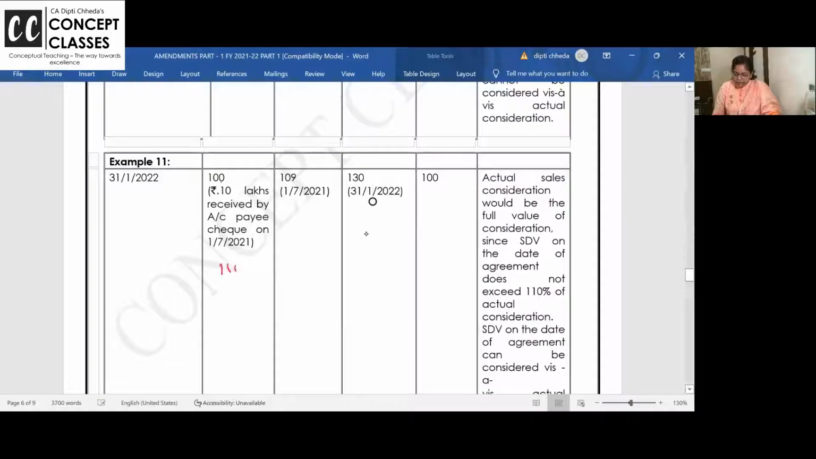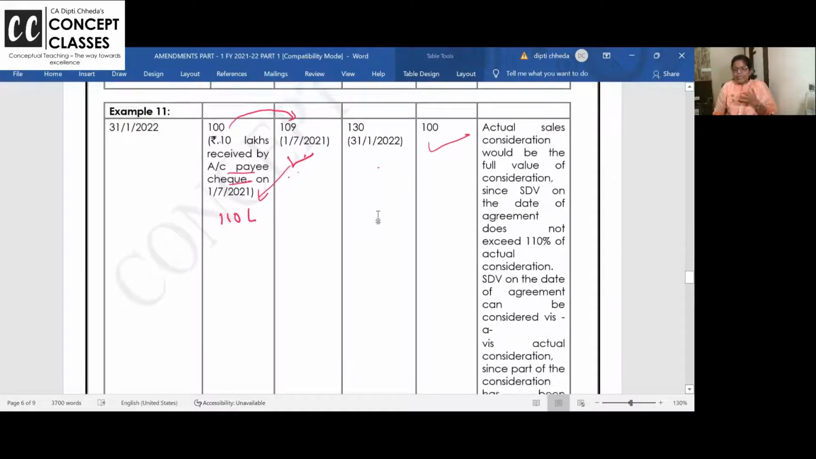100 is the value, so grace is 110 lakhs. 10 lakhs is received by account payee check. See, if you receive part payment also by account payee check on the date of agreement, then you will take the stamp duty value of agreement or registration, whichever is higher, है ना? Why? Because part is received by check. But then this is 100 and it is not exceeding 10%. So till 10% ignore, take 100.